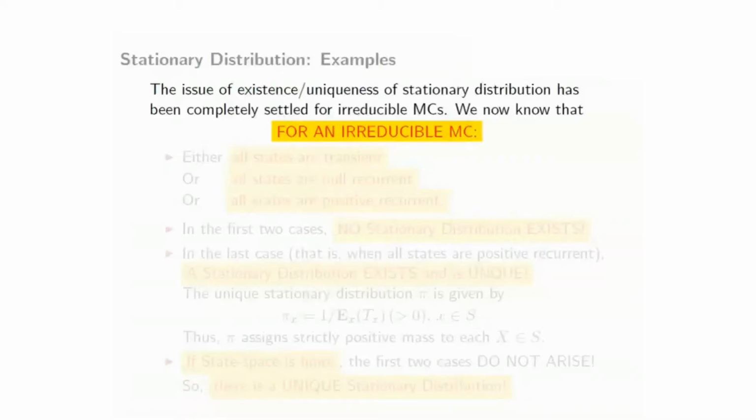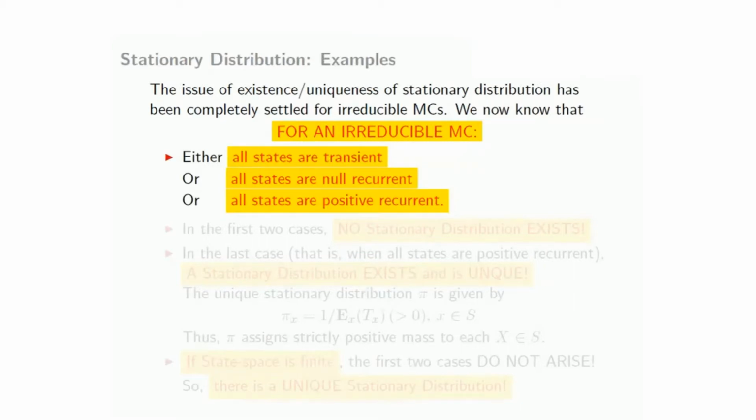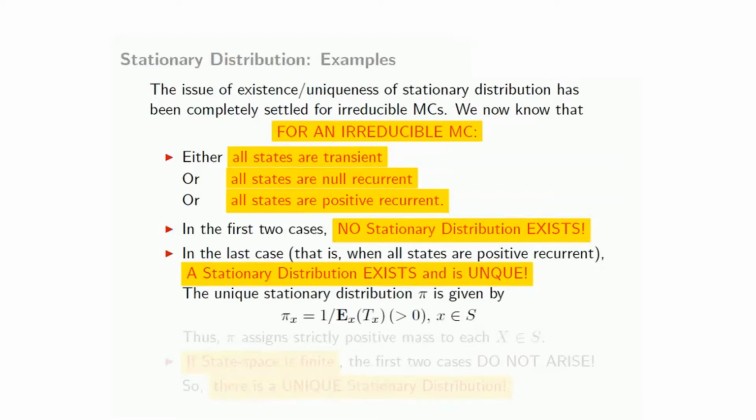The issue of existence and uniqueness of stationary distributions, we've completely settled for irreducible Markov chains. What we know is that either all states are transient, or all states are null recurrent, or all states are positive recurrent. In the first two cases, no stationary distribution exists. In the last case, when all the states are positive recurrent, a stationary distribution exists and is unique.